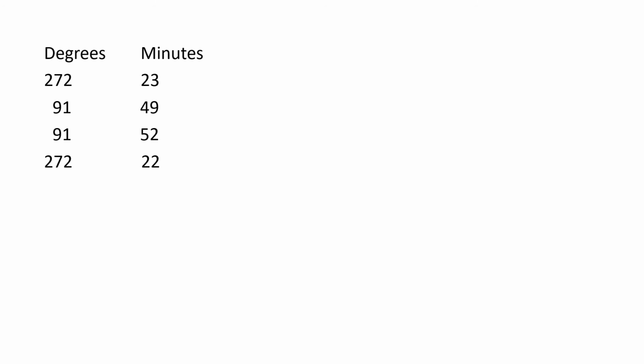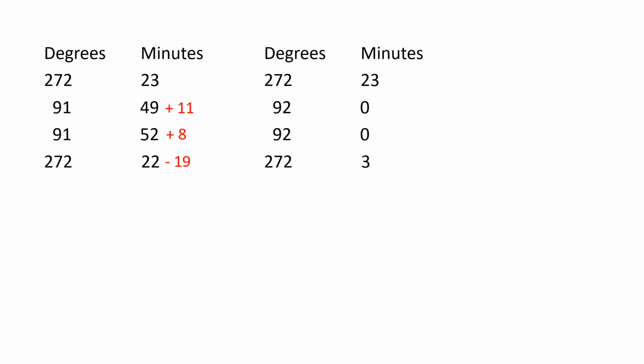Did you get an answer? Let's see what it is. The 49 needs 11 points to get to 60. The 52 needs 8 points. That means we need 19 points. We can take that from the 22 and have 3 left over. That gives us a total of 26 minutes.